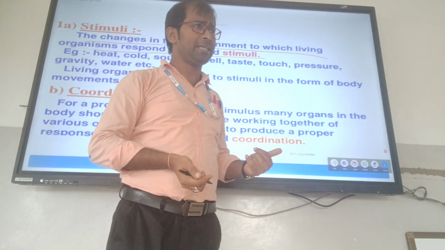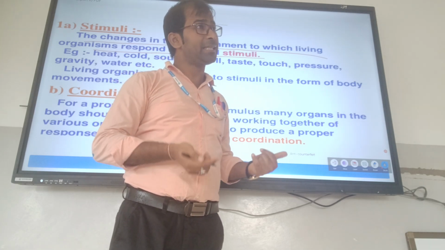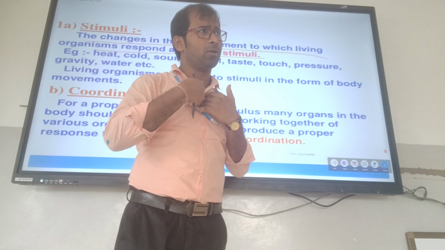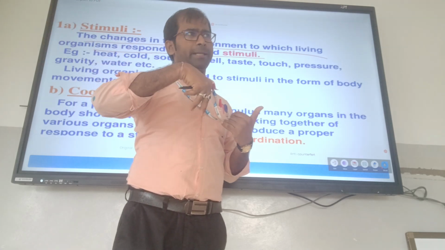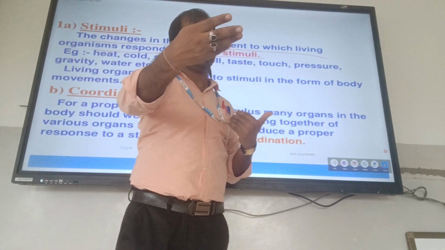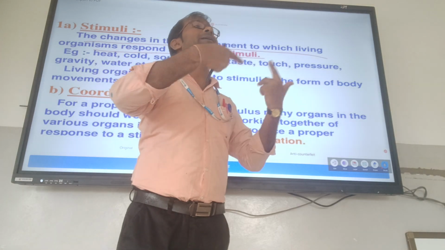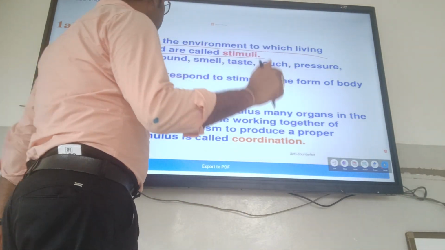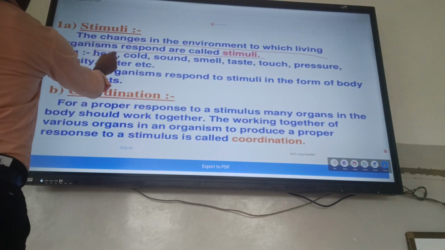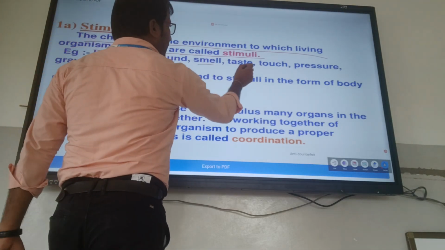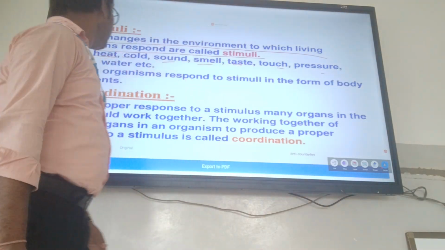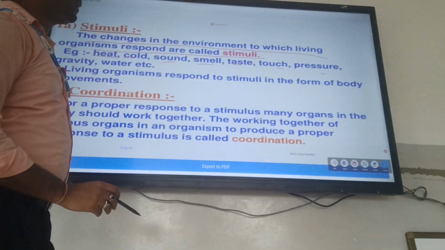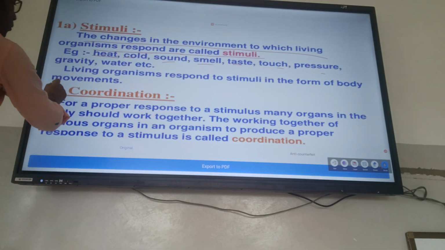This is the change, the stimulus that will come to our body, and we will respond. This is known as stimuli. Examples are heat, cold, sound, smell, taste, touch. Living organisms respond to stimuli in the form of body movement.